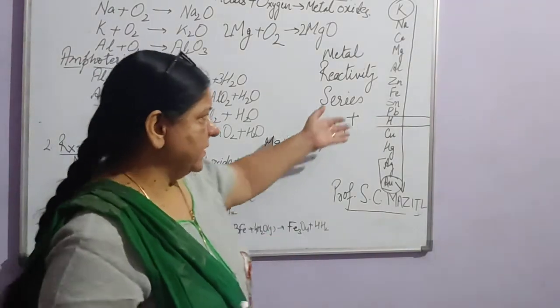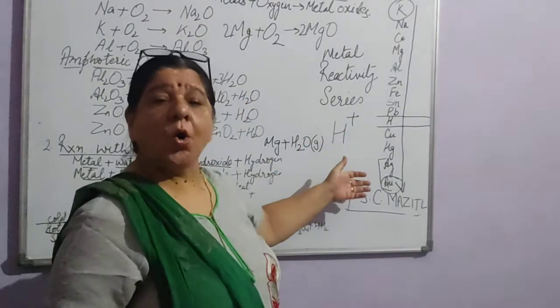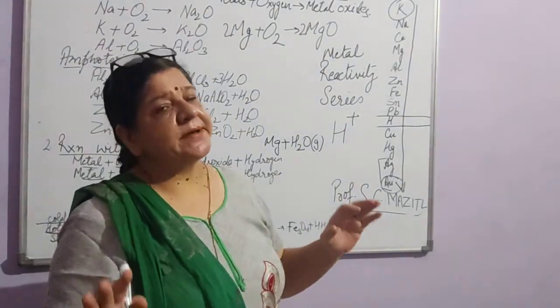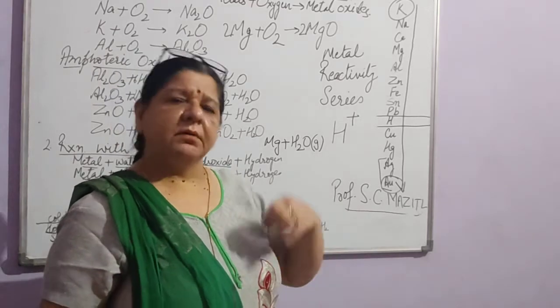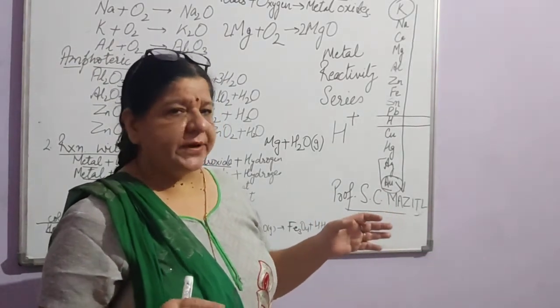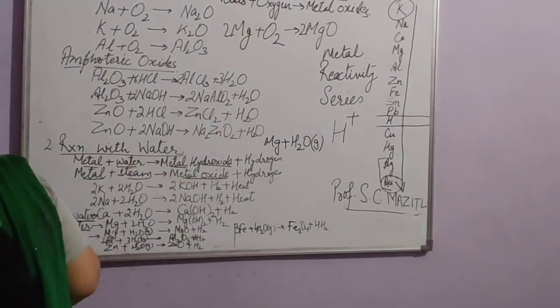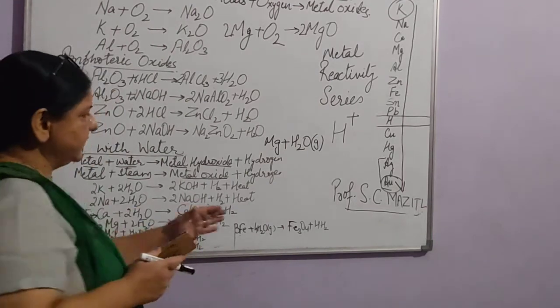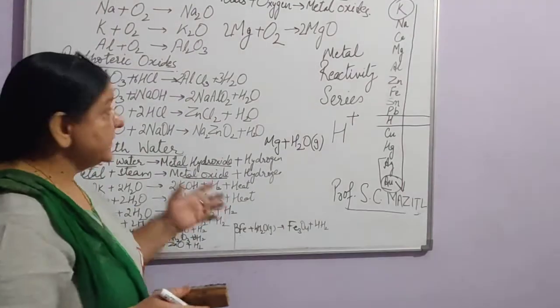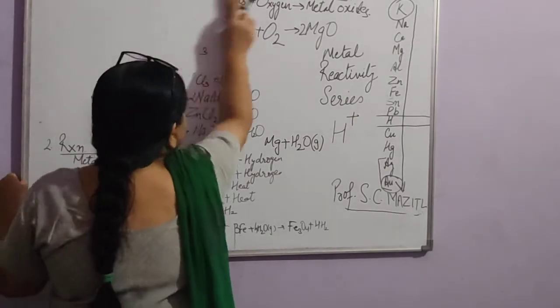Then metals like lead, copper, silver, gold do not react with water. Neither with cold water nor with hot water will they show any reaction. Right? This thing, that hydrogen is produced, we can also show with the help of an experiment. Let's take that experiment.